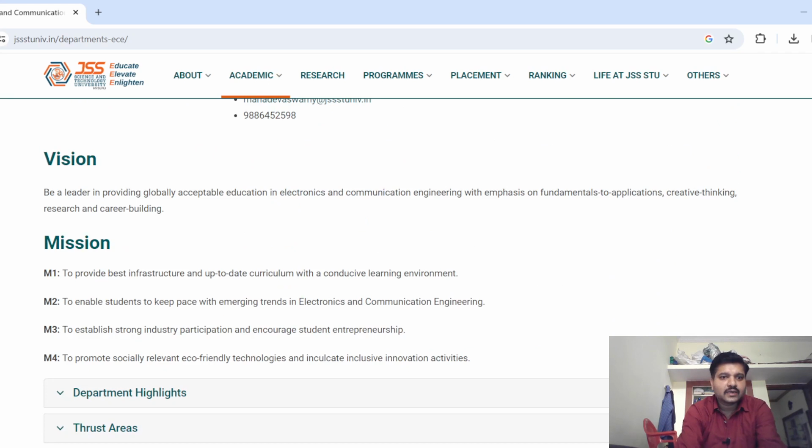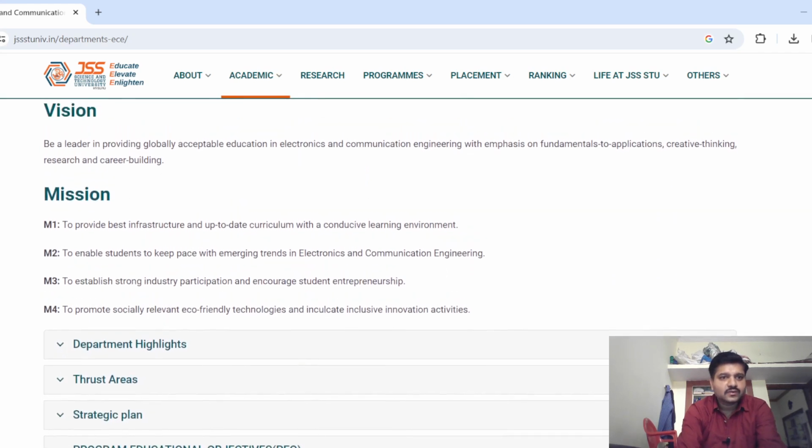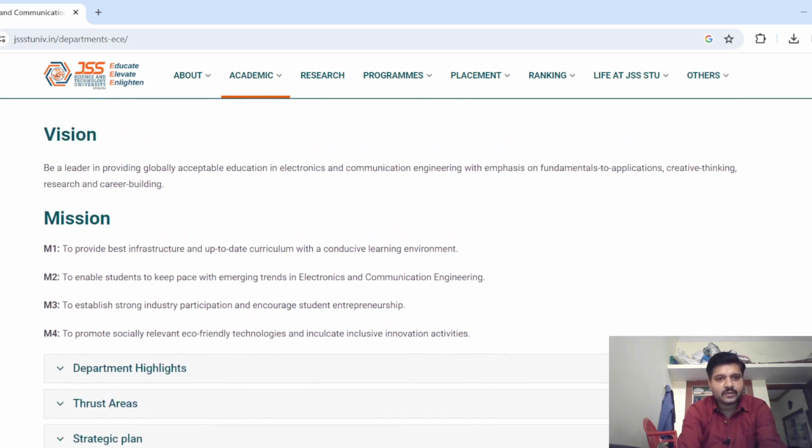Okay, and the remaining part is the vision and mission of the department. The vision of the department is to be a leader in providing globally acceptable education in electronics and communication engineering with emphasis on fundamentals to application, creative thinking, research and career building.